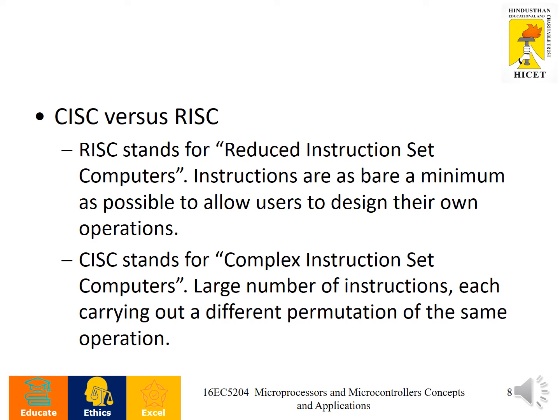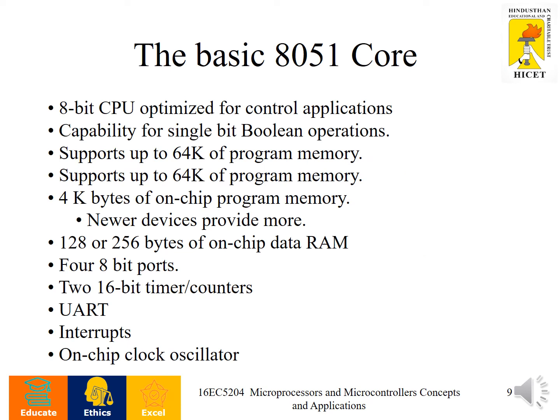RISC stands for Reduced Instruction Set Computers. An example is the ARM type of processor, Advanced RISC Machine. Instructions are as bare minimum as possible to allow users to design their own operations. One more example of a RISC type of microcontroller is the PIC, Peripheral Interface Controller.